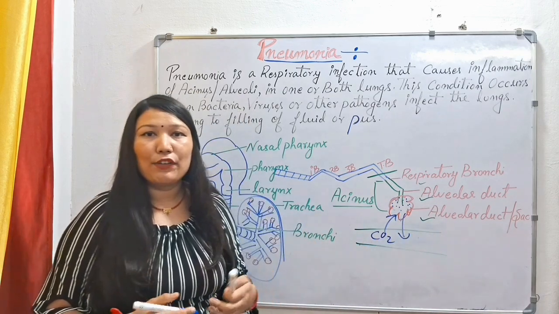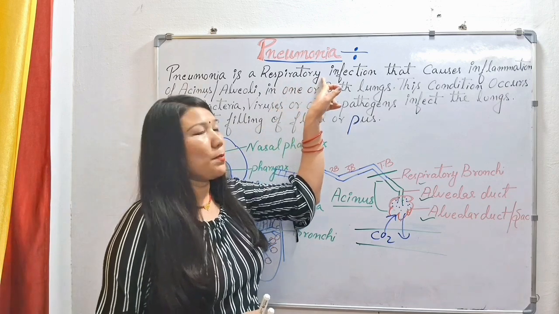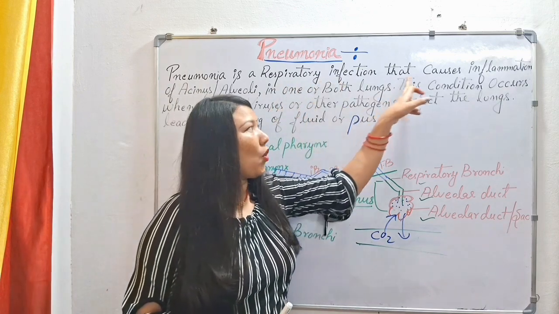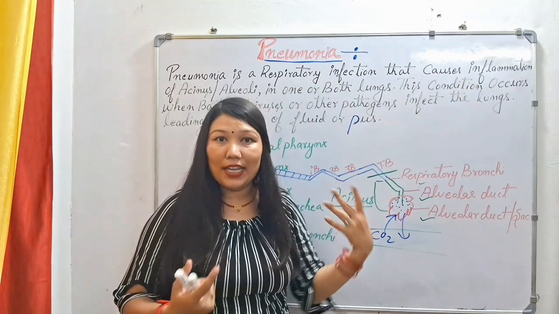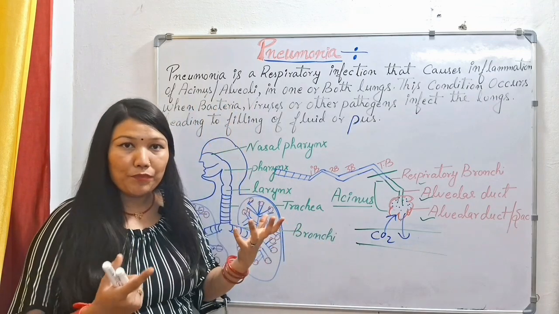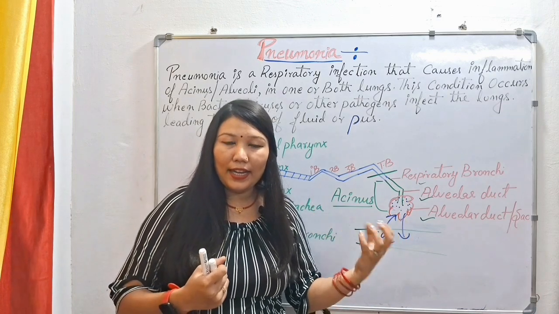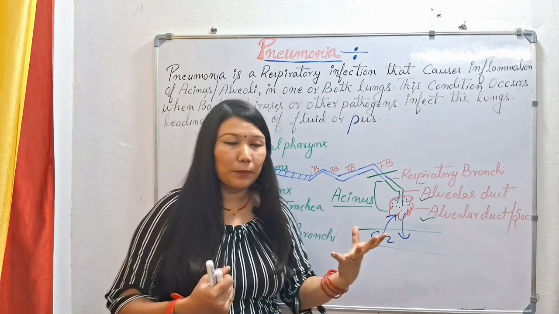Now let's discuss the definition of pneumonia. Pneumonia is a respiratory infection. It is a lower respiratory tract infection that causes inflammation or swelling in the sinus or alveolar region of our lungs, in one or both lungs. So pneumonia can affect one lung and it can also affect both lungs.